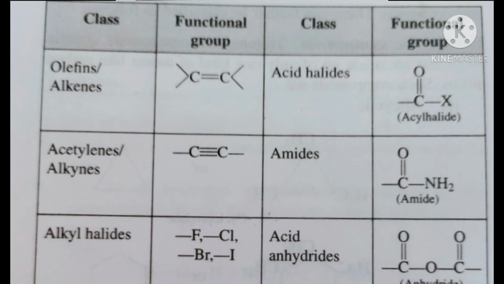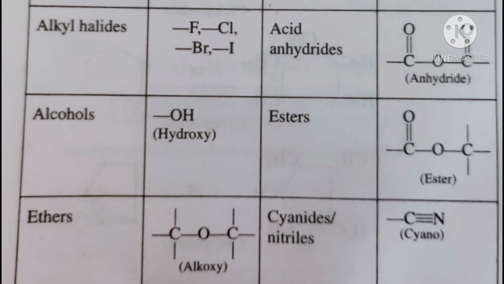And next one, alkyl halides. Alkyl halides consist of an alkyl group and a halogen: fluorine, chlorine, bromine, iodine. These halides attached to an alkyl group we call alkyl halides. Next, alcohols. The functional group is OH, the hydroxy functional group. Next is ethers.